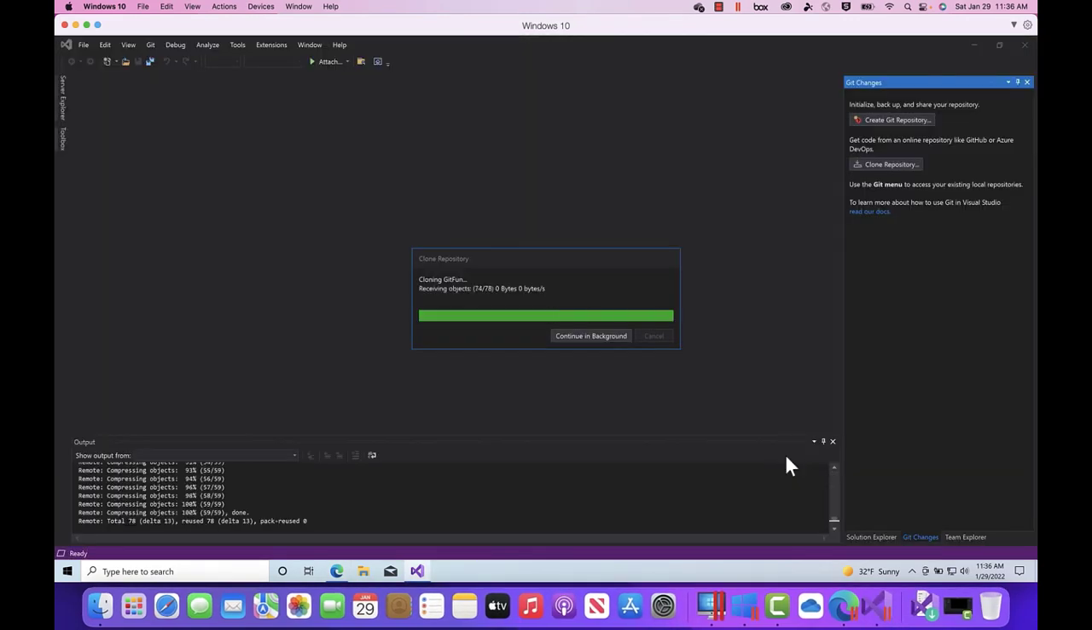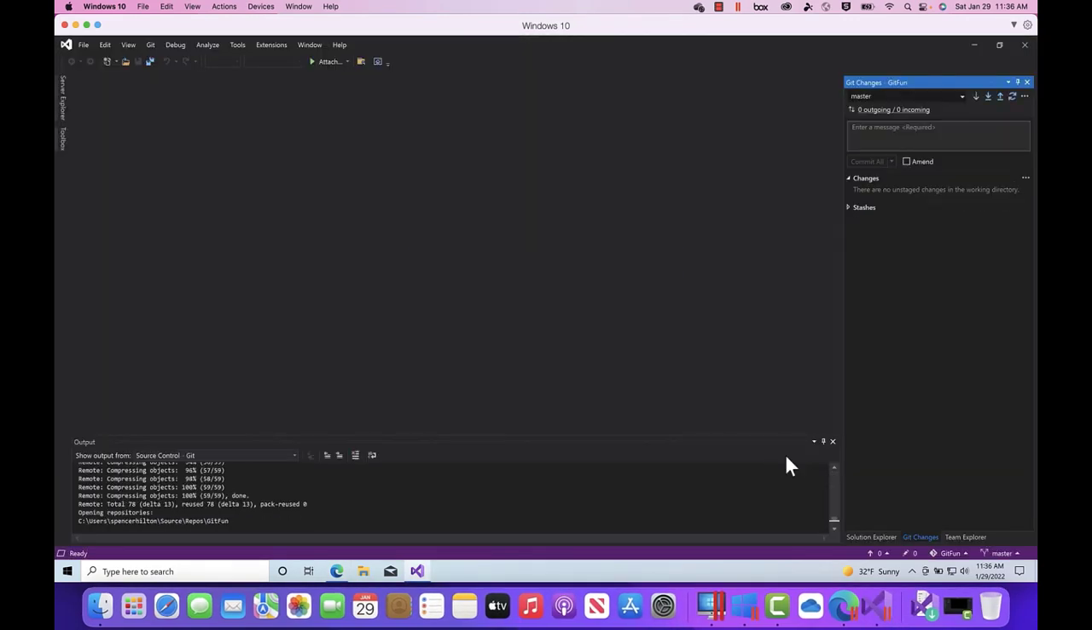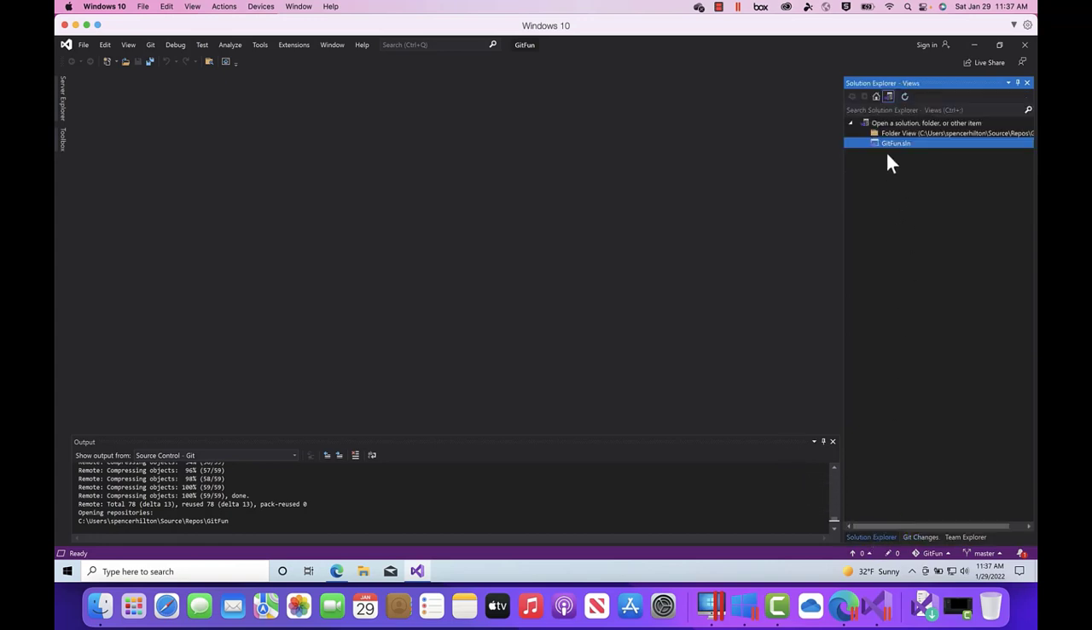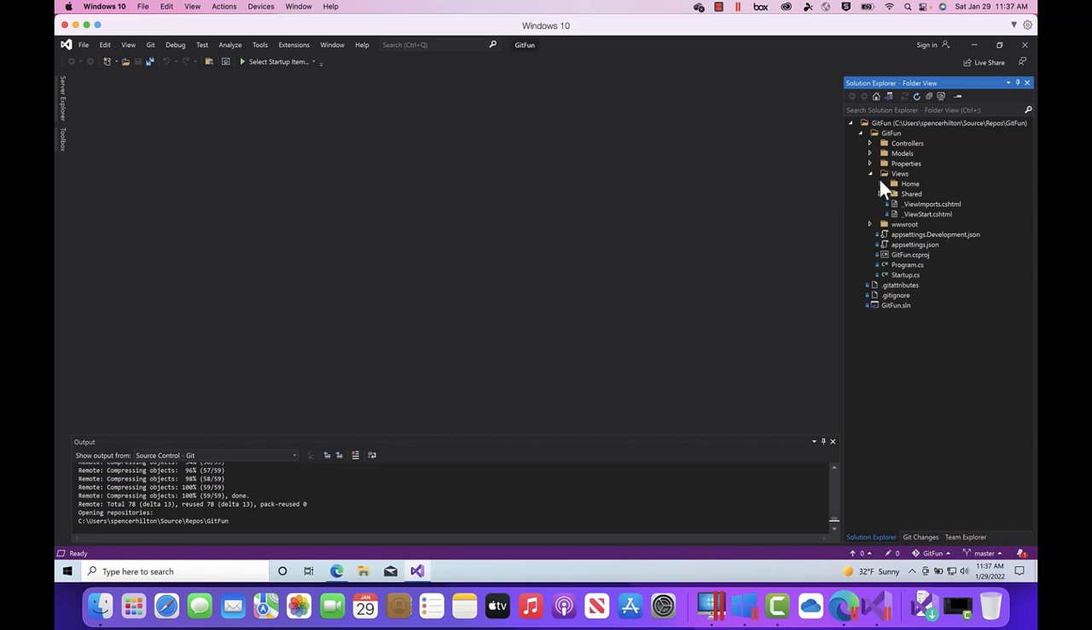And so it goes in, it grabs all that information from the GitHub, and it pulls it down to a local repository, which is then tied to my local machine. And now that it's here, I can see, if I go to this folder view, this project that's been created, and specifically, if I go in, I can see the files there, including that index file that I had modified.